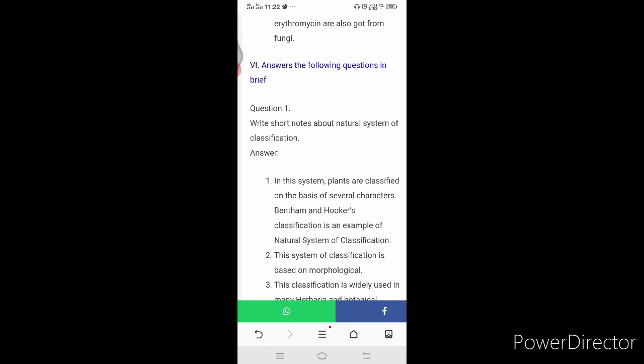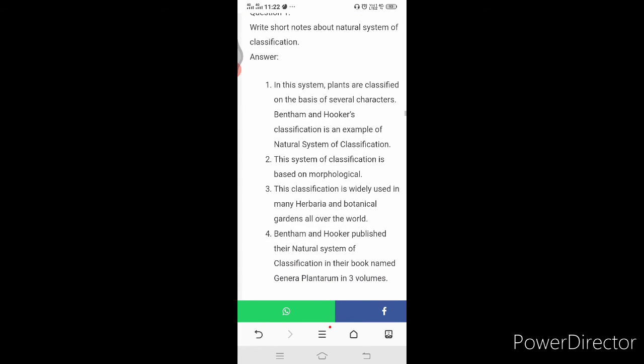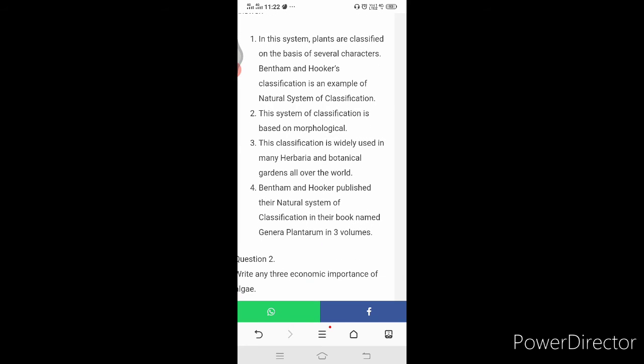Here, answer the following question in brief. The first question, write short notes about natural system of classification. The first point of the answer is, in this system, plants are classified on the basis of several characters. Bentham and Hooker's classification is an example of natural system of classification.